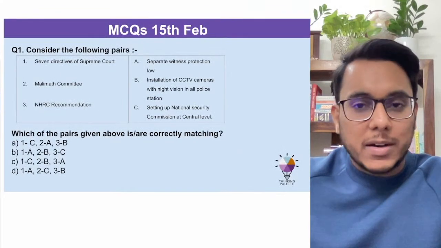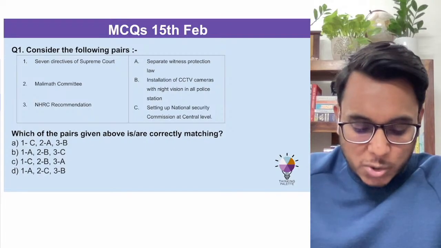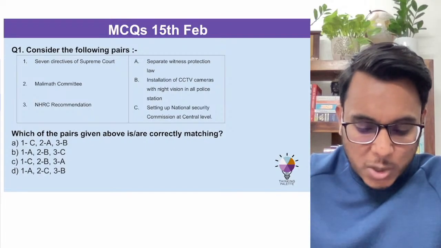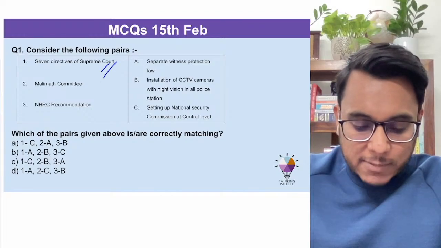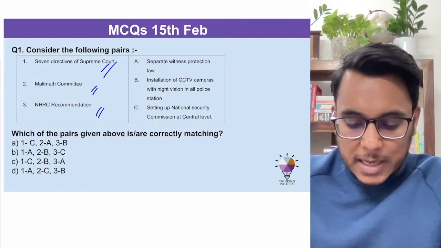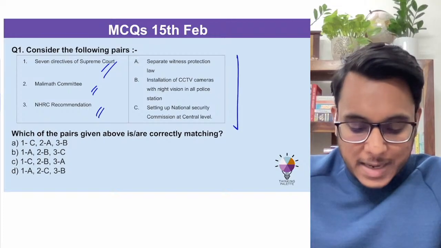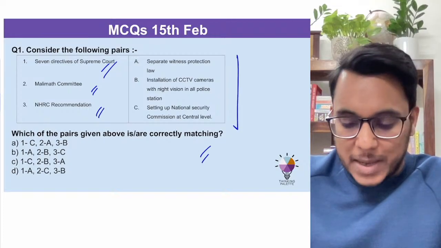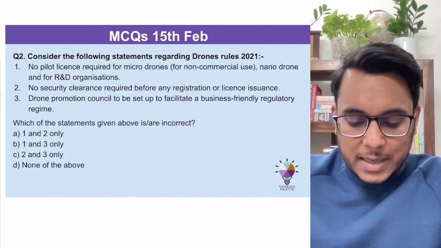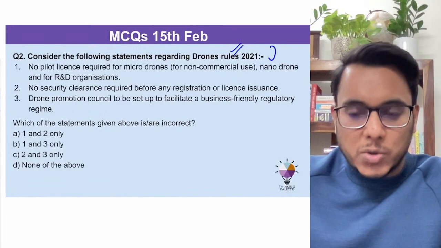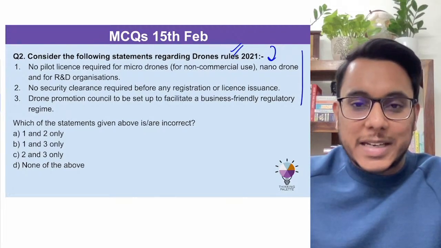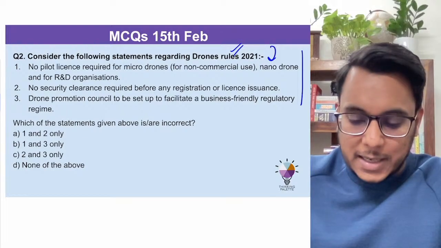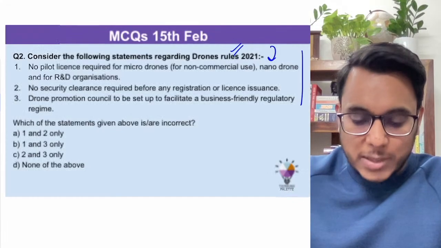Now moving on, taking up the MCQs. We will be taking the first MCQ. It is about matching the following: directives of the Supreme Court, Malimath Committee and HRC recommendation. You need to match them. Please identify the correct pair here. After that, consider the following statements regarding the Drone Rules 2021. Recently they were in the news, we have already discussed them. Please read the statements and identify the correct or incorrect option. Fine, so these are the questions.